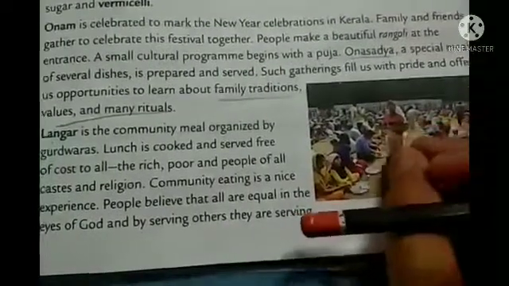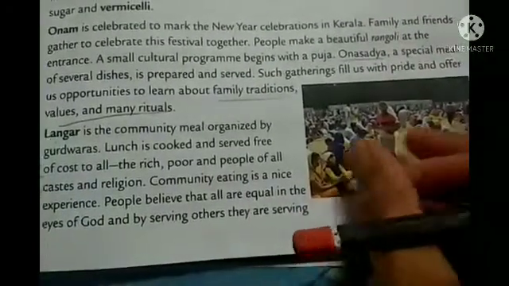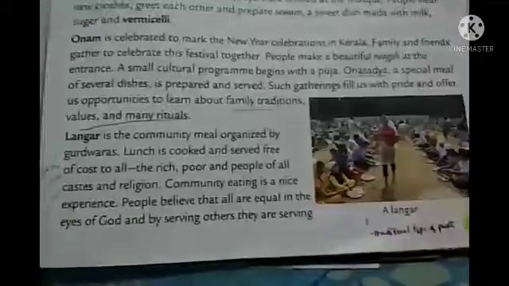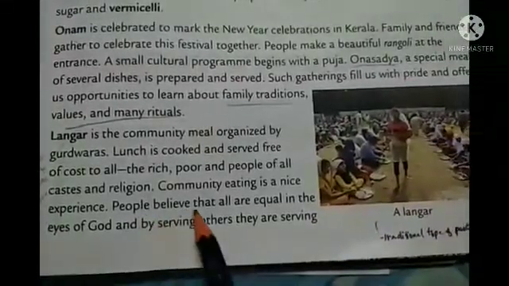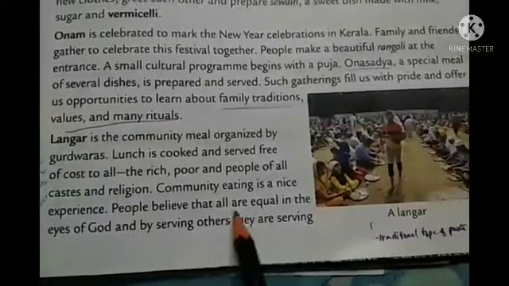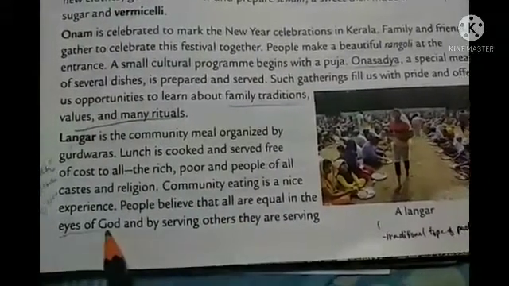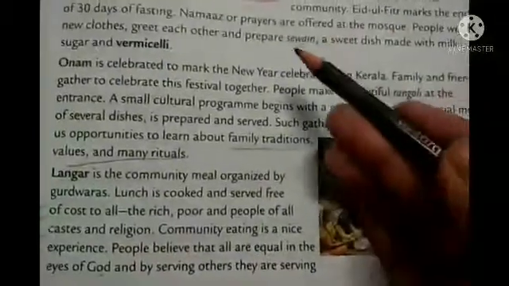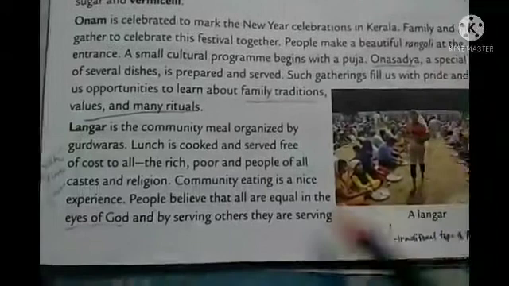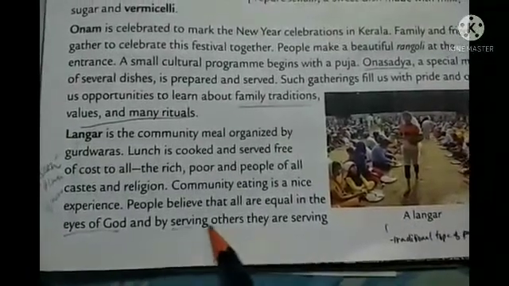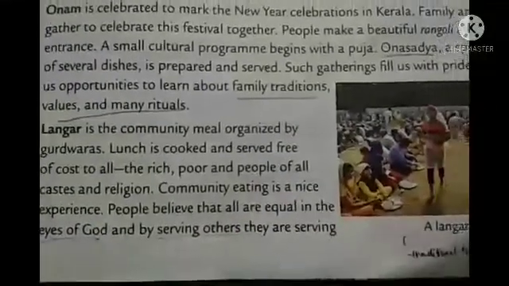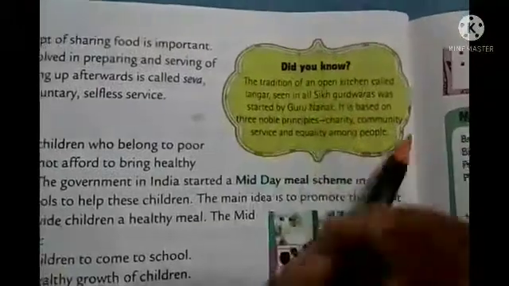Okay, so this is the belief of Sikh people, so that's why they treat everyone equally, and they say that it is a very good line. You can see Sikh people believe that all are equal in the eyes of God, because God never differentiates between us. Okay, God never says that you are poor, you are rich, right? So by serving others, we are serving indirectly whom? God.